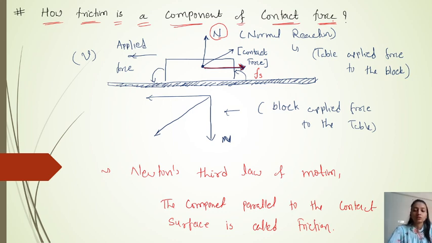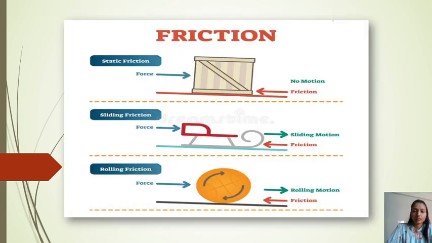Okay, so that is why we can say there are some types of friction. Yes, these are the types of friction. First of all, we take static friction. Second is sliding friction, and third is rolling friction. Static friction, I will just give you some brief information about that.